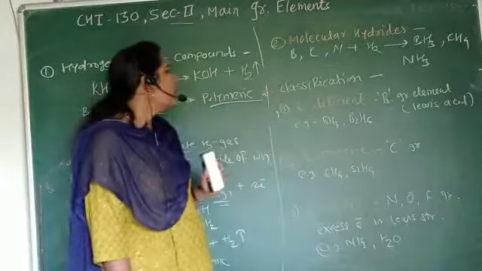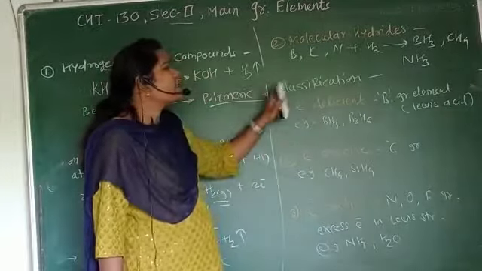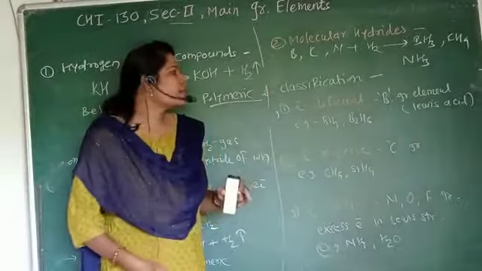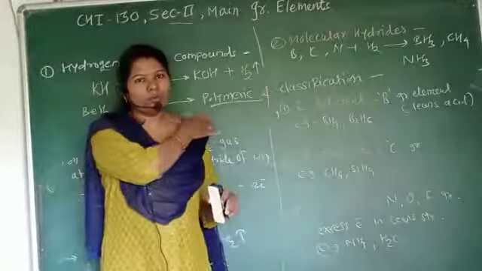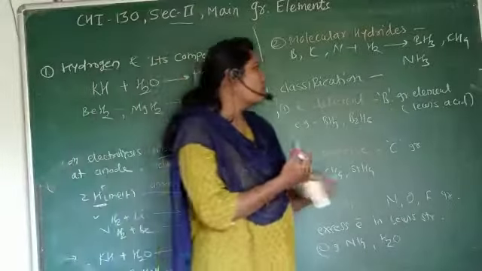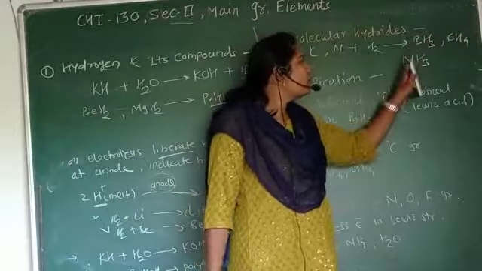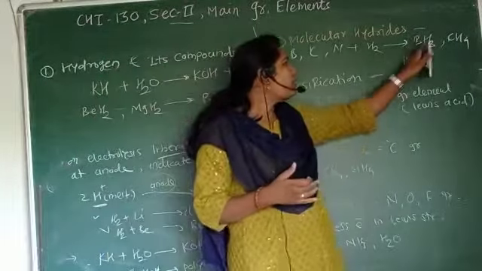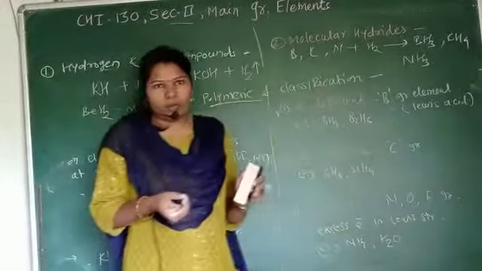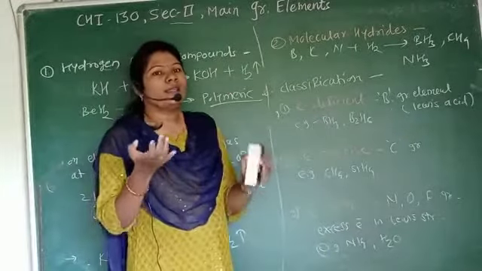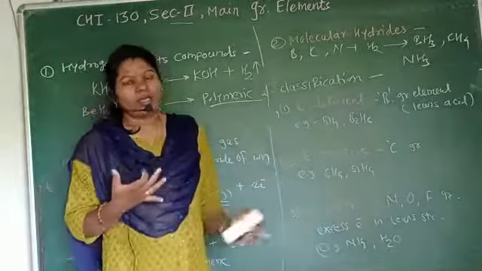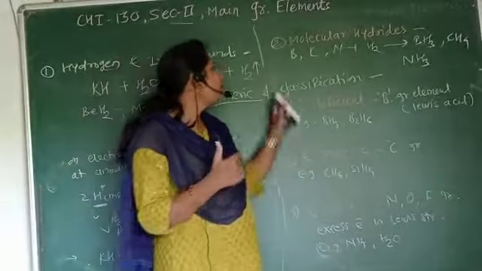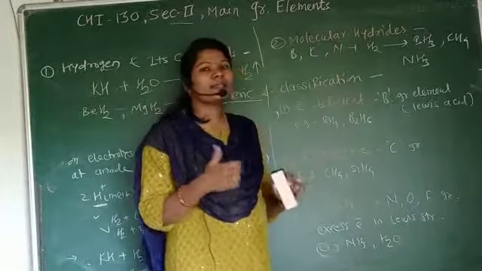Next we learn the classification of molecular hydrides. Why are these classified? According to the number of electrons of the p block elements combining with hydrogen, there is a formation of a molecule. This molecule is either electron deficient, electron precise, or electron rich, and according to that, molecular hydrides are classified.